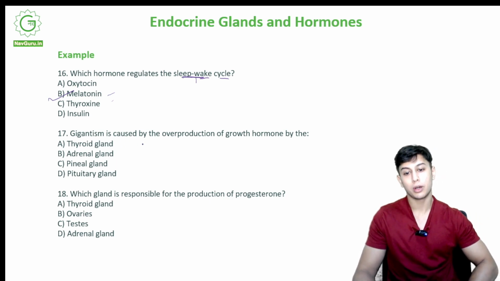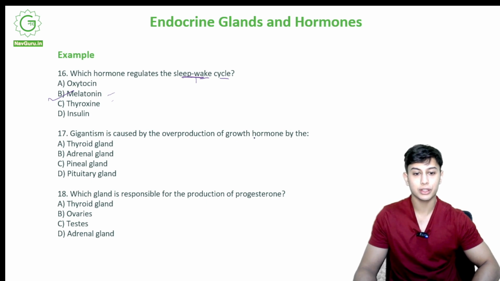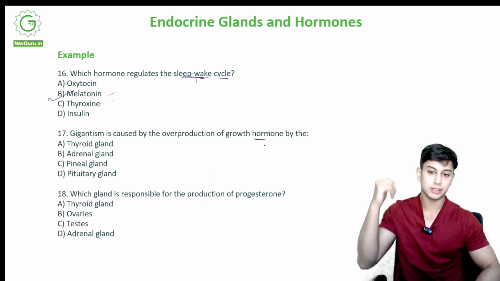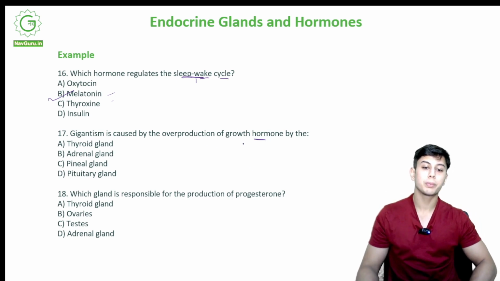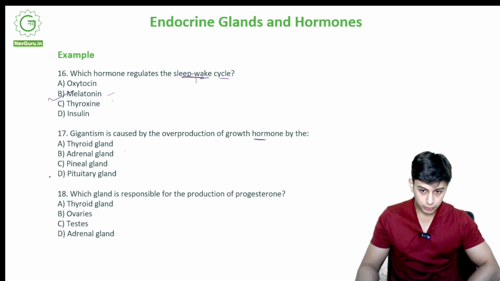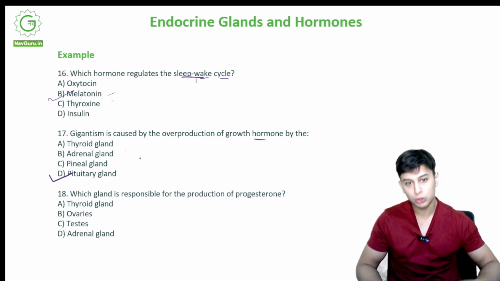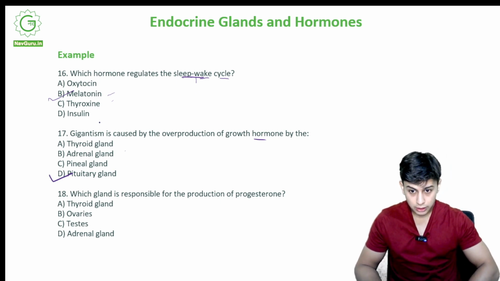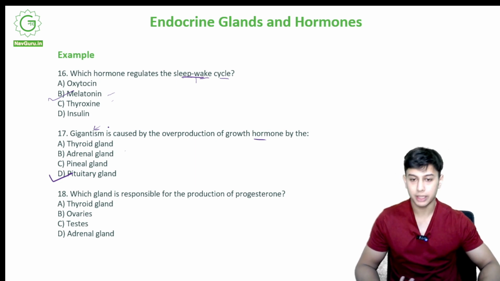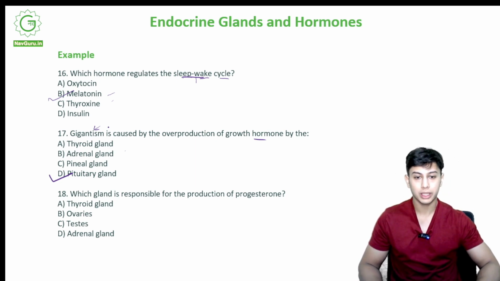Gigantism is caused by the overproduction of growth hormone by the, so if a person is a giant, means he's very tall, he's very big. That is the overproduction of growth hormone by the thyroid gland, adrenal gland, pineal gland, pituitary gland. We all know growth hormone is by the pituitary gland. When it overproduces growth hormone, it leads to gigantism, a giantish kind of person, very tall. That is due to a lot of growth hormone.